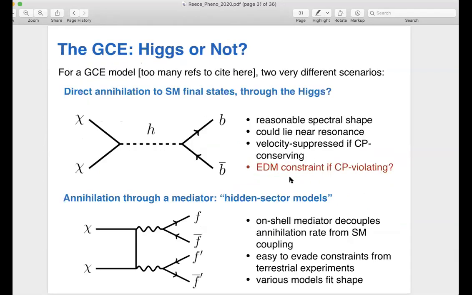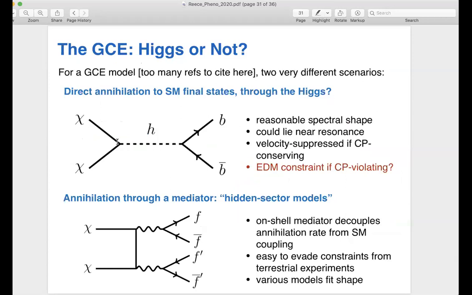Now, if you're a model builder and you want to explain this, you can think about various kinds of models that might do this. One example could be dark matter just directly annihilates to standard model states. For example, it could couple to the Higgs boson, and then it will often produce b b-bar, and that turns out to fit the data well. That gives you a good spectral shape.